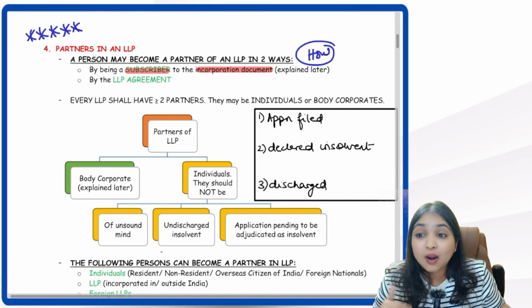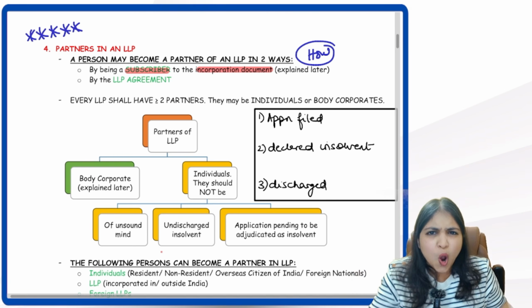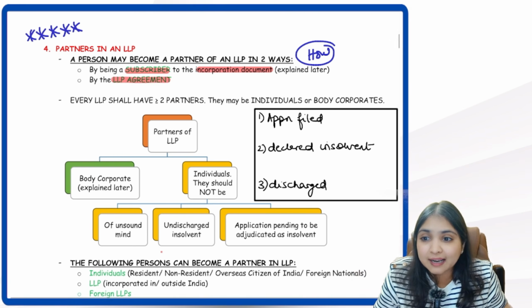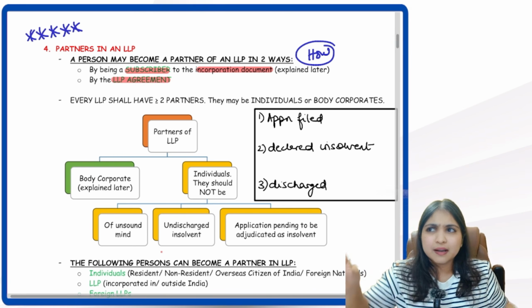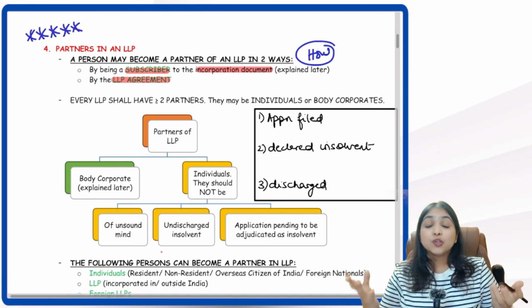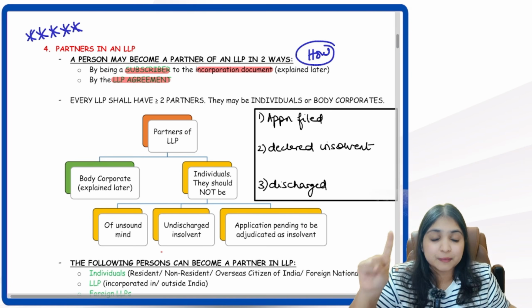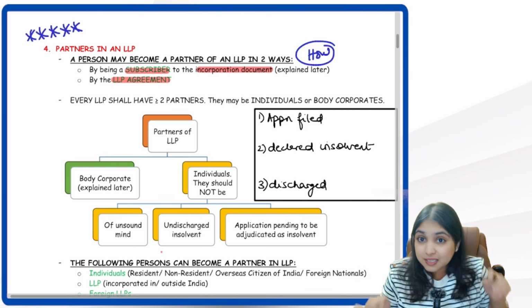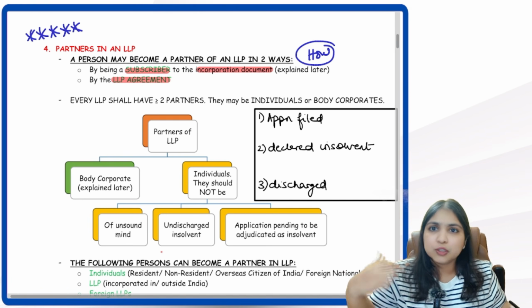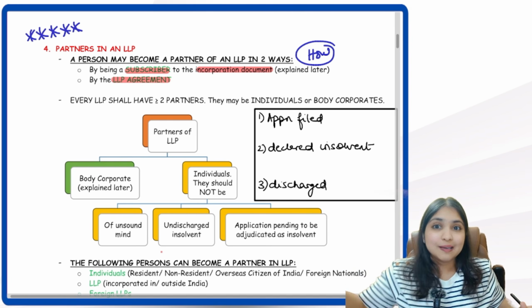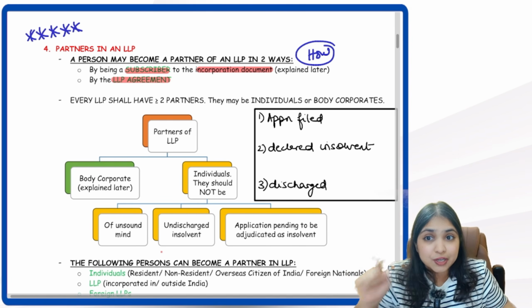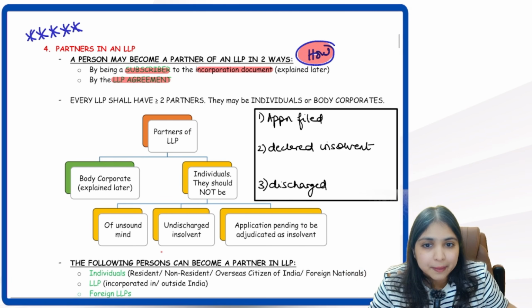Point number 1. Then also there's one more method, the most common method of becoming a partner, and that is through the LLP agreement. In the LLP agreement, the names of the partners will be written. So how do I become a partner of the LLP? There are two routes for me. Route number 1, I can be a subscriber to the incorporation document. Route number 2, through the LLP agreement.